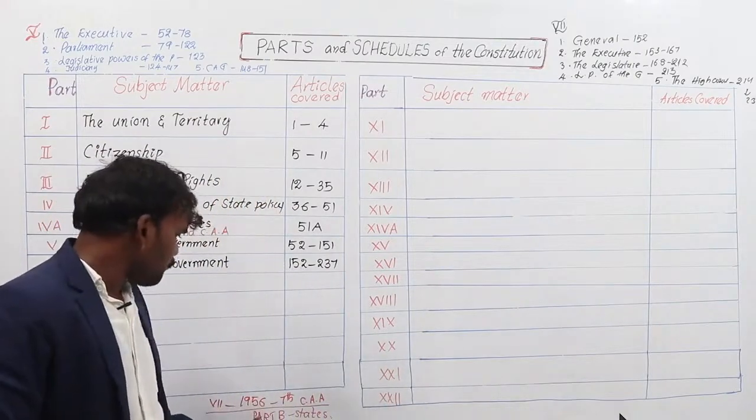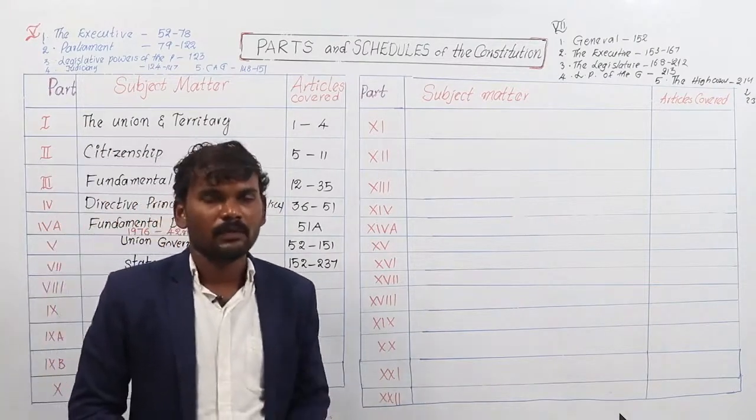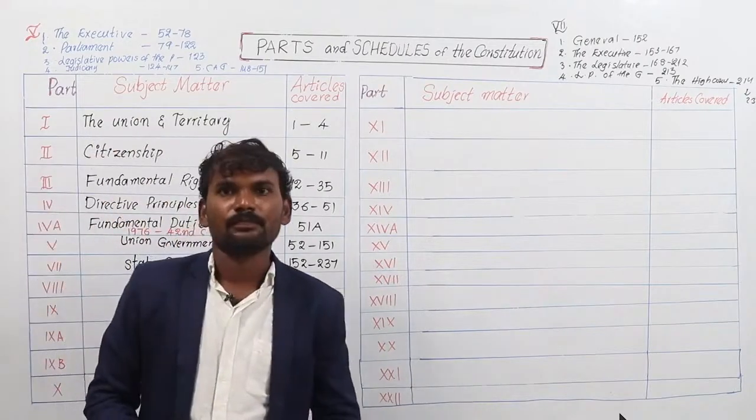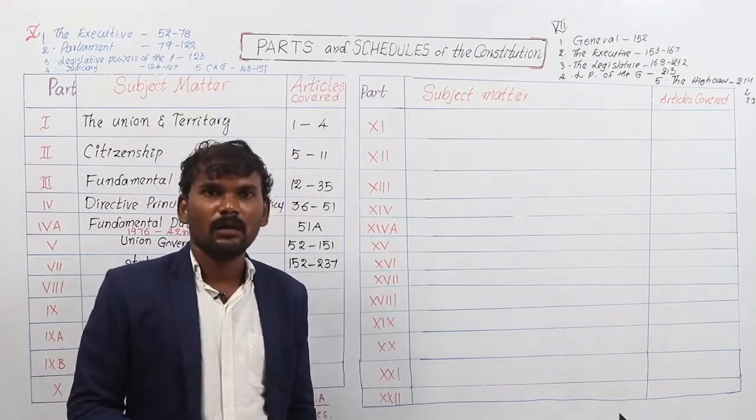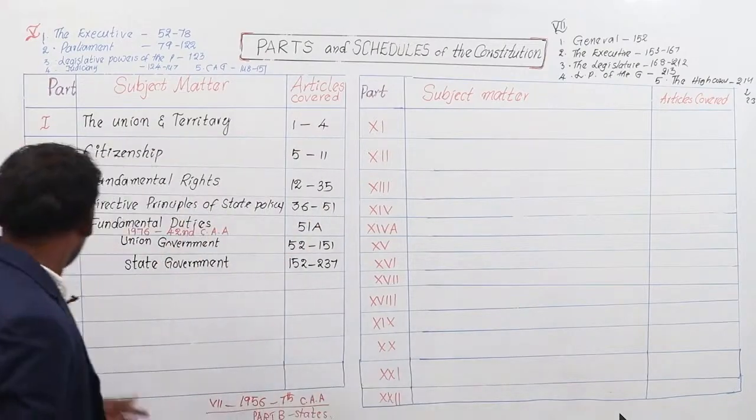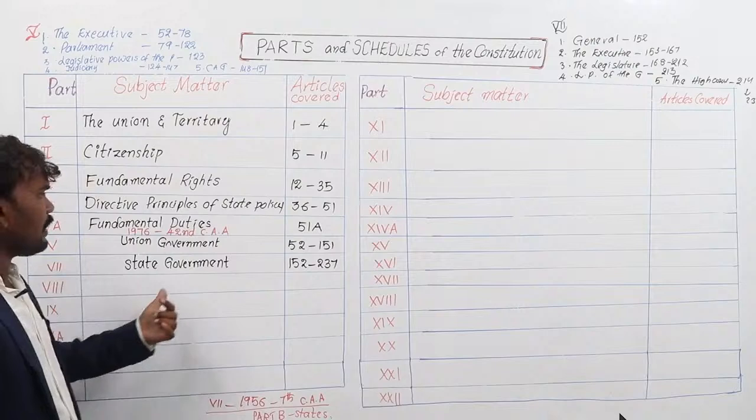It consisted of article number 238, so that article is also deleted. Article number 238 is no more in the Indian Constitution. Part number 7 is no more, and article number 238 is also no more. Therefore, I have not mentioned the 7th part and article number 238 here.